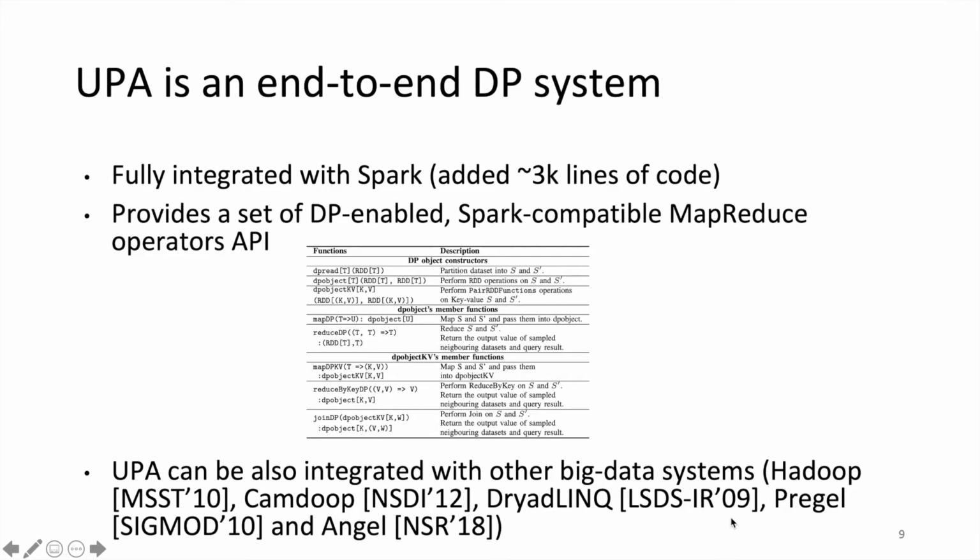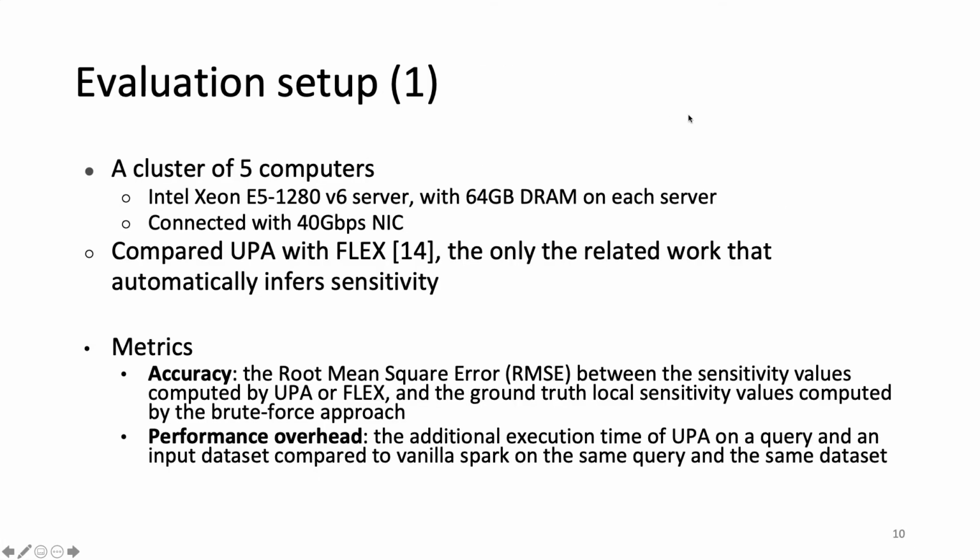UPA is an end-to-end DP system that is fully integrated with Spark. The table below shows a set of DP-enabled, Spark-compatible MapReduce operator APIs, such as Map and Reduce. UPA can also be integrated with other big data systems, such as Hadoop and Dryad, because these systems' operators are also commutative and associative. For the evaluation, we use a cluster of 5 computers.